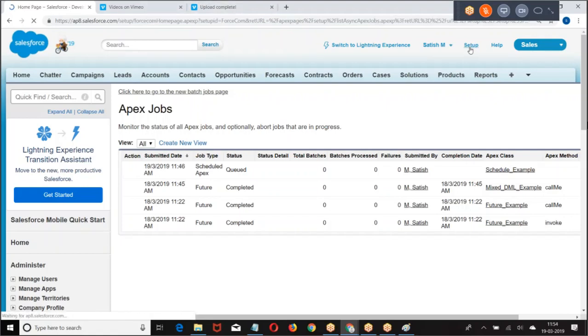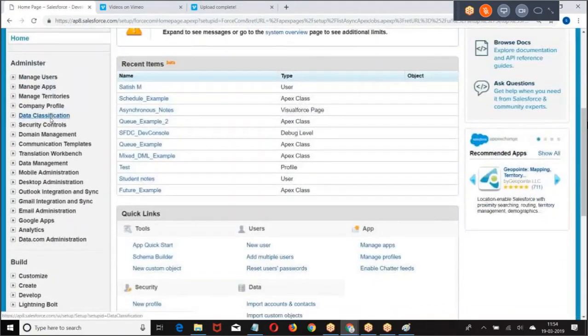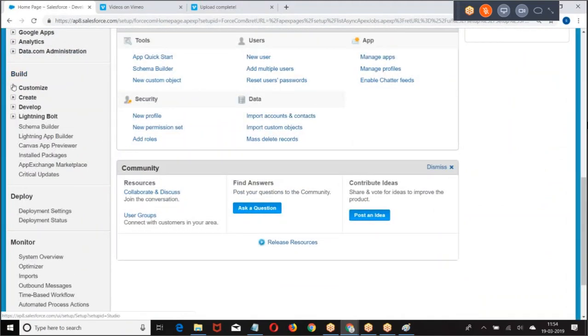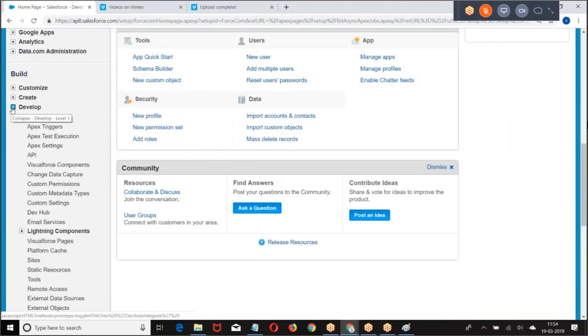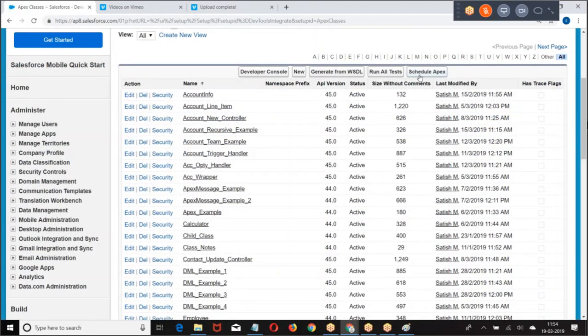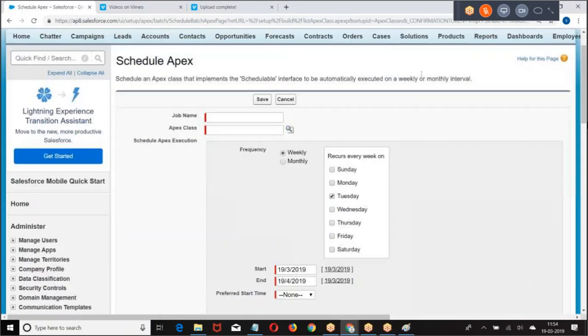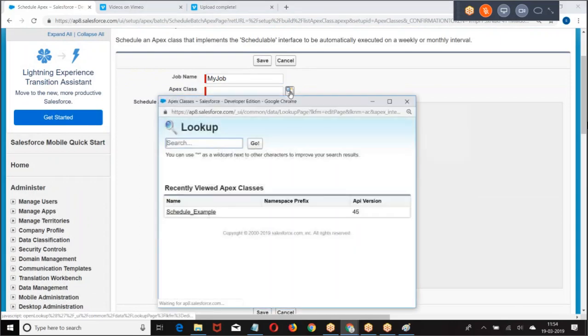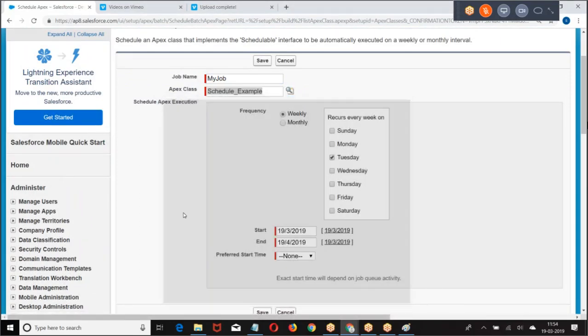Setup, build, develop, apex classes. What do we have here? Schedule Apex. Click on Schedule Apex. Give the job name and choose the class. Which class? Only the class which implemented Schedulable. Then you define the time.